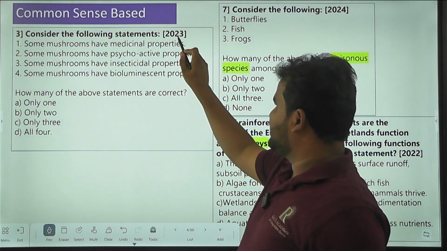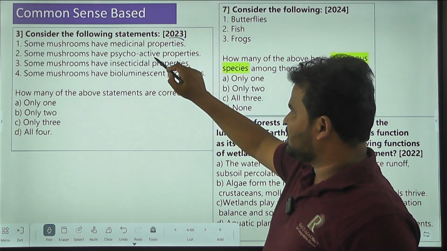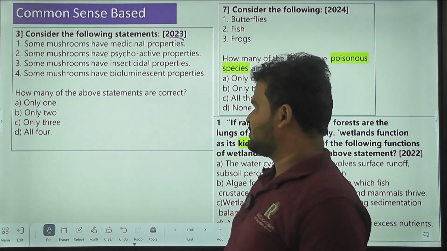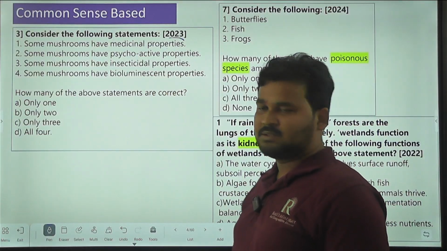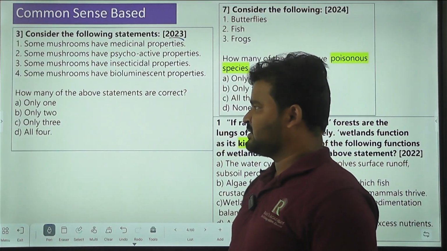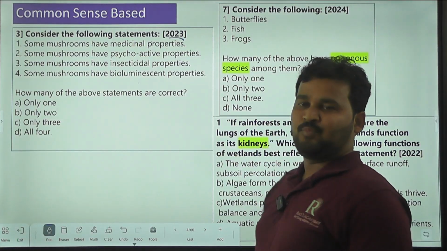So this question was in the year 2023. Some mushrooms have medical properties. Is it true or false? You have to find out. And some mushrooms have psychoactive properties. Some mushrooms have insecticidal properties. Some mushrooms have bioluminescent properties.